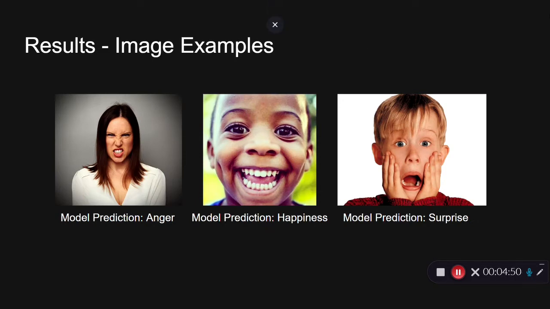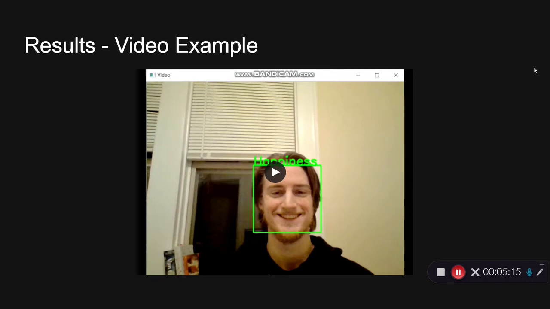And so going on from the results, we see some examples of images that we fed through our model. And these are their predictions. Obviously, the first one is angry. I think we can all agree that that's correct. Same with the second, happiness, and then the third, surprise. And then we also have a video example. So this is from a live webcam feed.